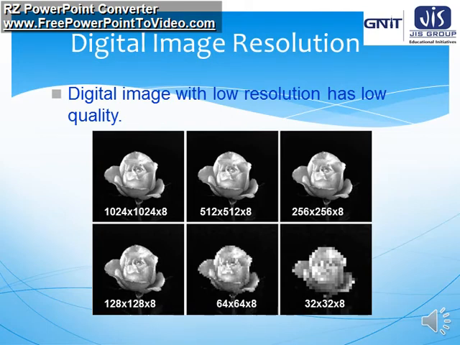If you consider the lowest resolution, we can see there are some distortions, which is also known as pixelization, and you can see this is 32 multiplied by 32 multiplied by 8, which is not clear at all. So higher resolution will give you higher clarity and lower resolution will give you less clarity.